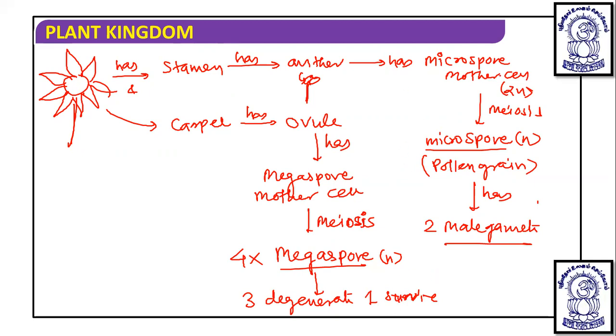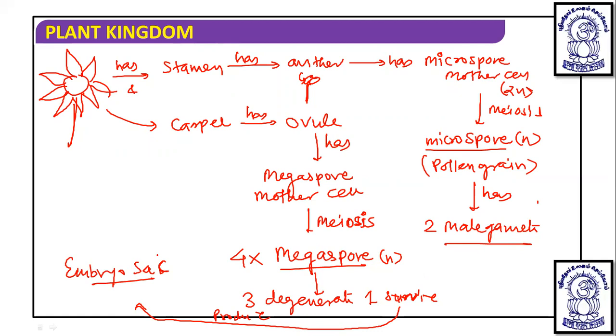Now in this process the microspore mother cell produces microspores and it has male gametes, and in the megaspore three degenerate and one survives. The surviving megaspore produces embryo sac. So the question is how they produce. This is a simplified diagram which I have shown. Now how they produce, that we have to understand in detail.